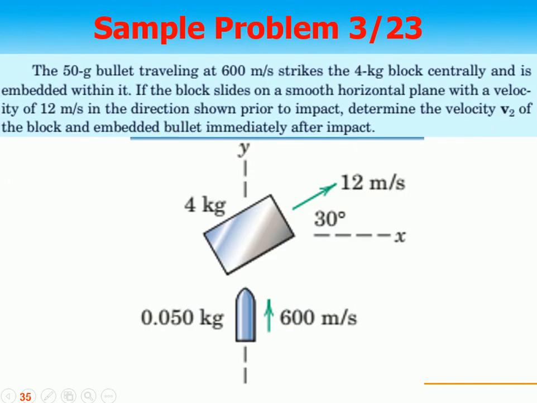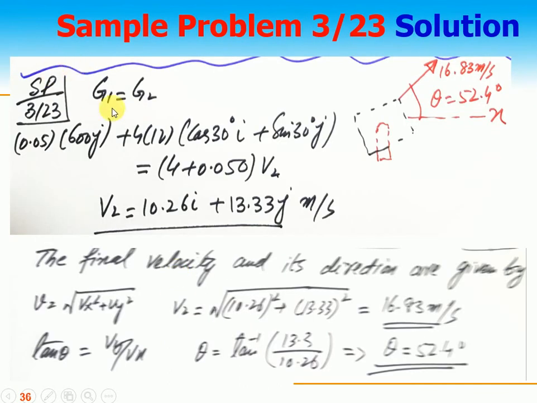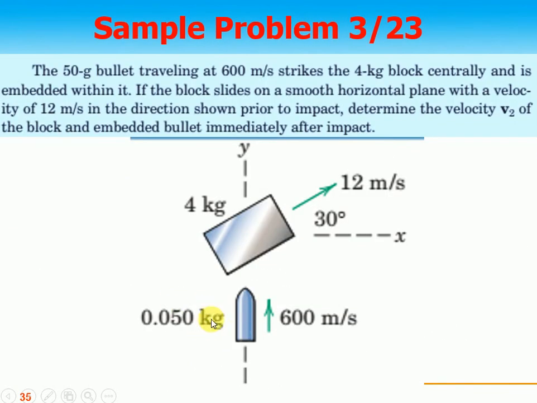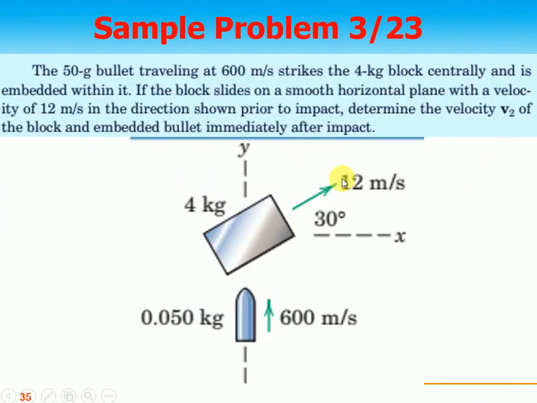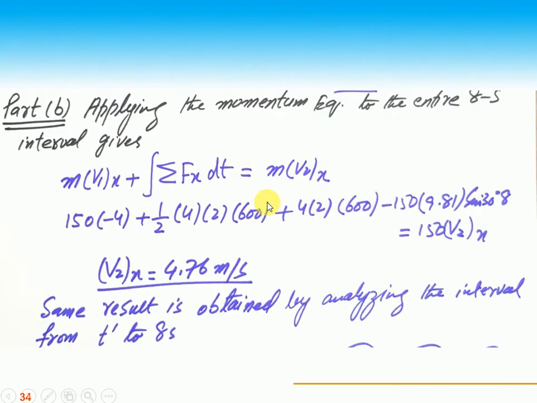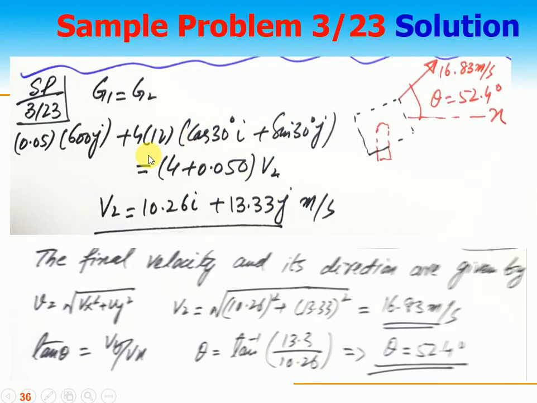Of course, it is 0.05 into 600 j, right? Plus this momentum has two components: 12 into cos of 30 times 4, and 12 into sine of 30 times 4, right? So this is the momentum in the i and j.